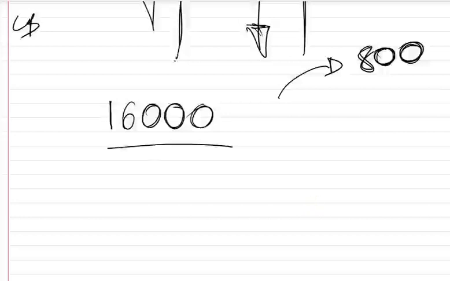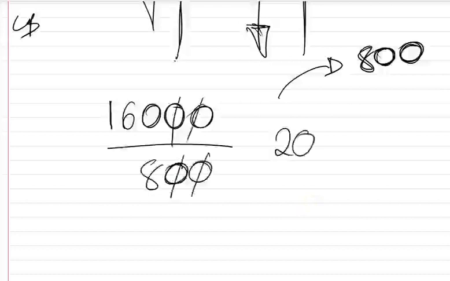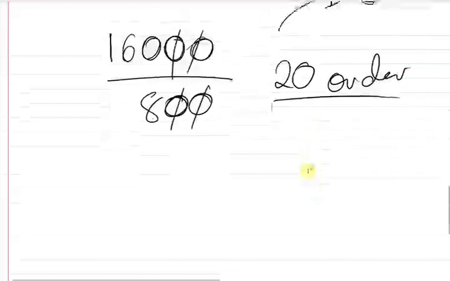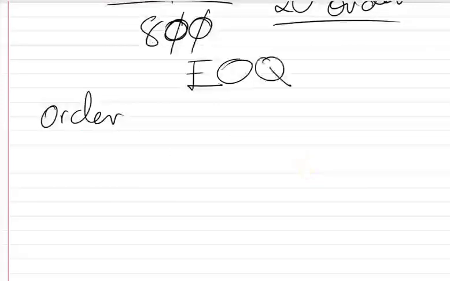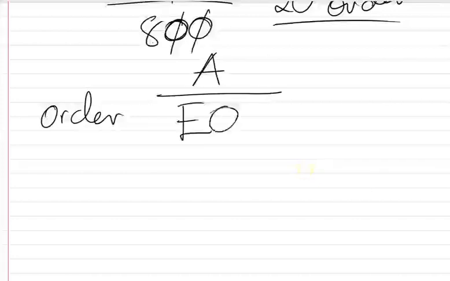So it will be divide. So here we're saying 20. They order 20 times, 20 orders during the whole year. So, in other words, the formula to find the number of orders is the total demand, which in this case they used A, the total demand of the year over the economic order quantity. That's how you find it.